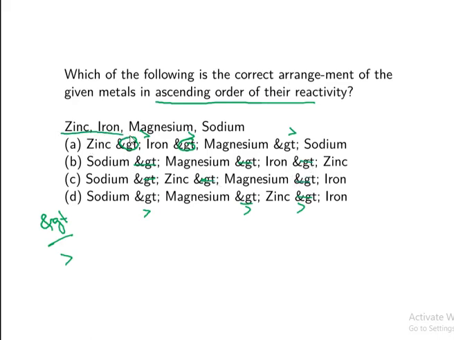According to these metals, we have to arrange them according to their reactivity. Sodium is more reactive than magnesium, magnesium is more reactive than zinc, and zinc is more reactive than iron. So option 4 is correct.